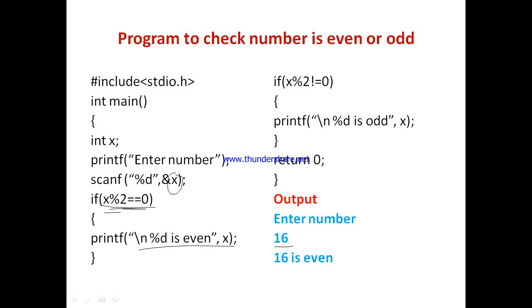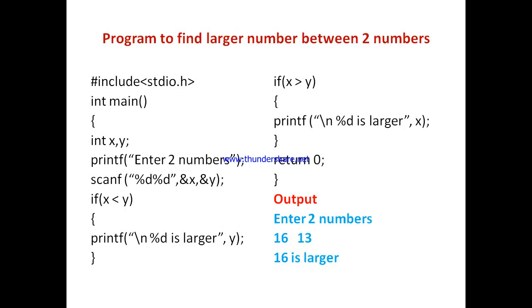printf %d is even. So instead of %d, the value of x is printed. The value of x is 16. So here the message is 16 is even. This condition will become false because 16 mod 2 is 0. 0 is not 0, false. This condition is false, so this part is not executed. Okay, and return 0. The program is ended. So this is the program of even odd.